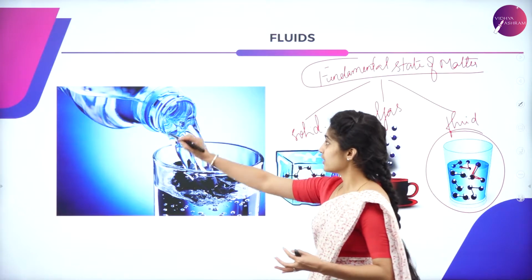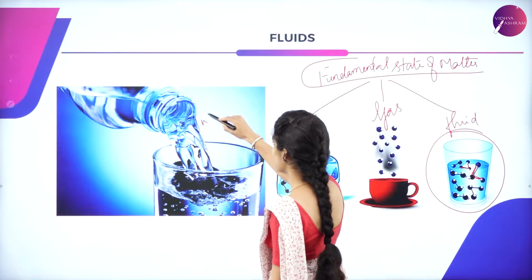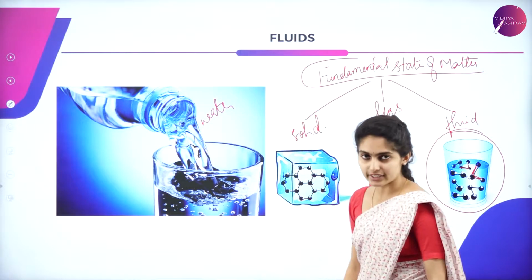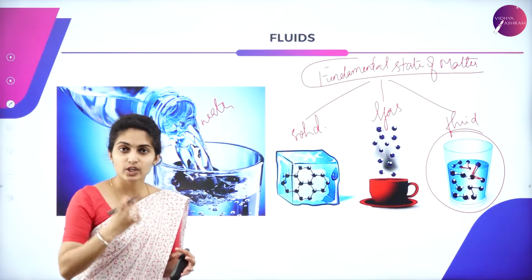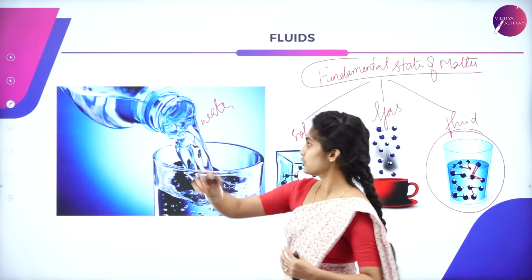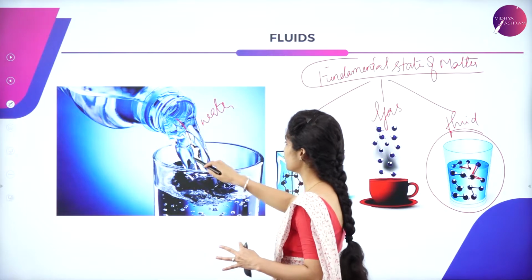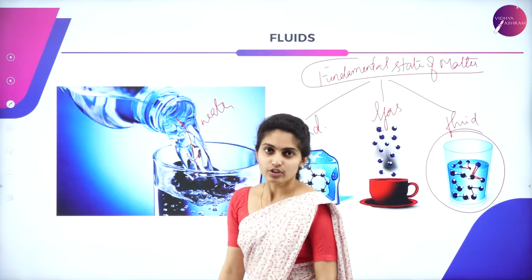Take water, for example, in a liquid state. A liquid gains the shape of a container. It does not have any definite shape, but it acquires the shape of the container wherever it is present. So if it is in a bottle, it acquires the shape of a bottle. If it is poured into a glass, it acquires the shape of a glass. That is all about your fluids.